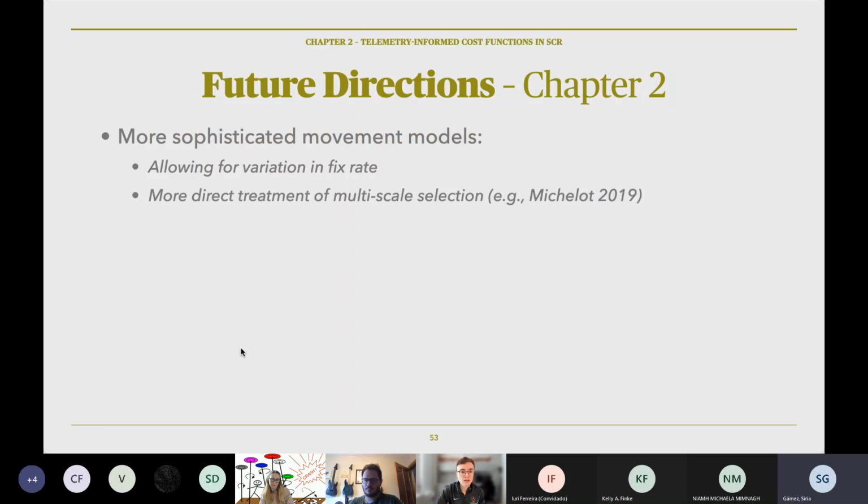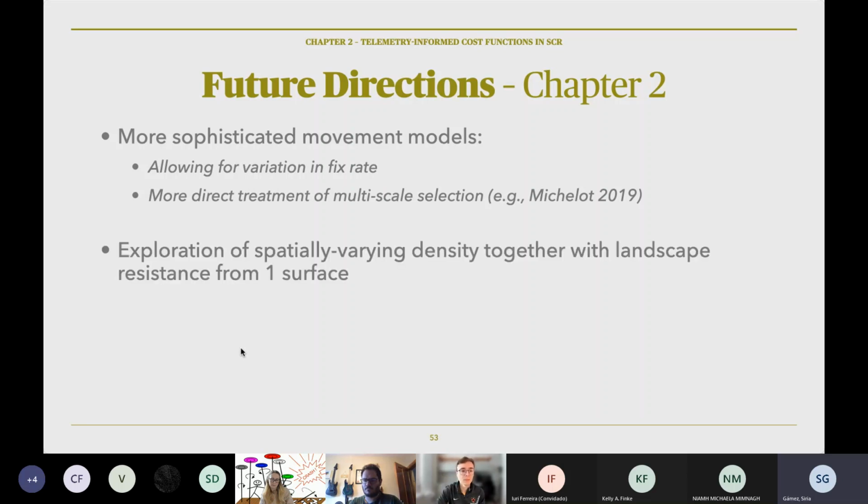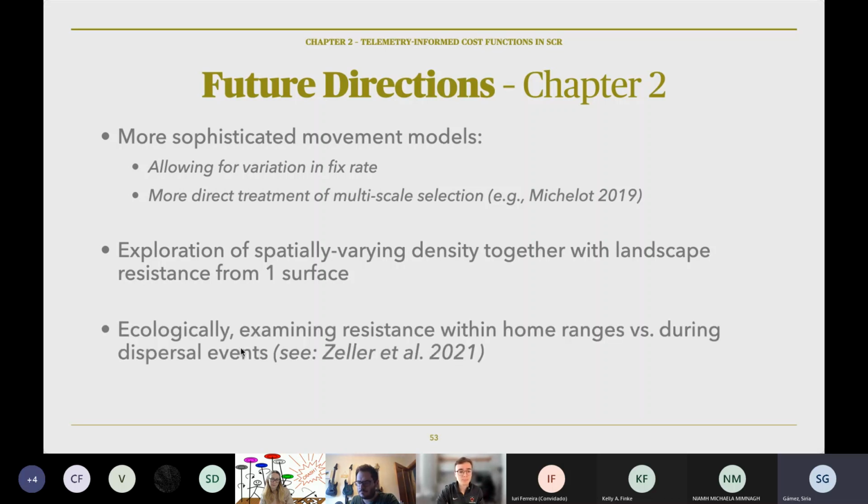We could allow variation in fixed rate or more direct treatment of multi-scale selection. And then exploration of spatially varying density together with landscape resistance from a single surface. So you could have the same surface that determines how density is patterned in the landscape, and then also how movement is patterned in the landscape. Ecologically, examining resistance within home ranges versus during dispersal events could also be interesting, sort of a multi-scale connectivity idea.